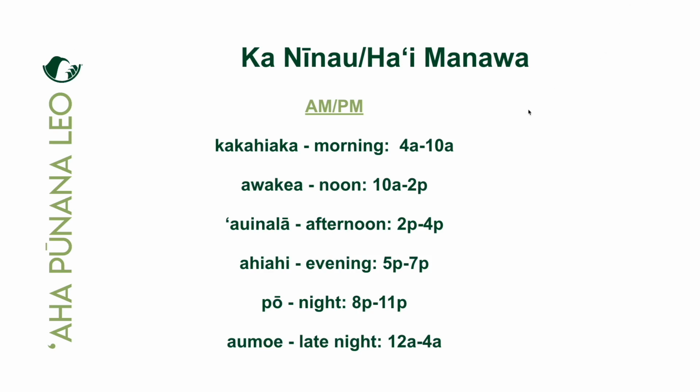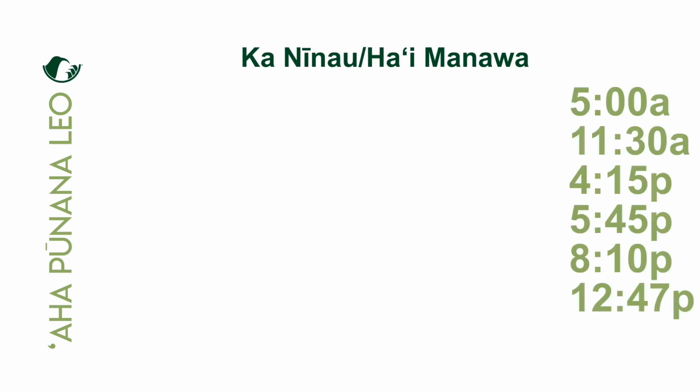So in Makaʻōlelo Hawaiʻi, it's not 4 a.m. or 4 p.m., but it's 4 in the kakahiaka, or of the kakahiaka, or it's 4 in the ʻauinalā, or of the ʻauinalā, or maybe even in the ahiahi, or of the ahiahi. Yeah. So to clarify time of day, the way AM and PM does in time, this is a general, real basic way to do it.